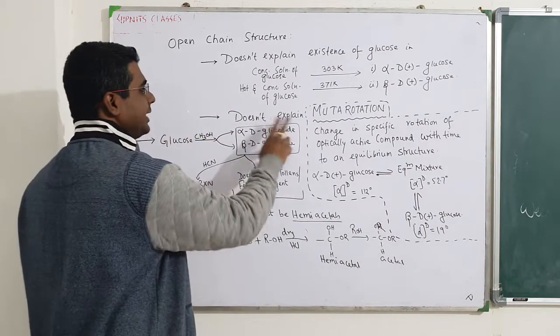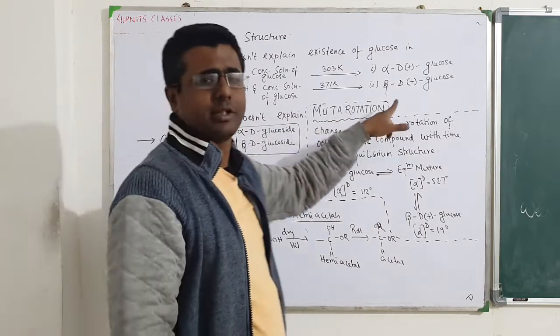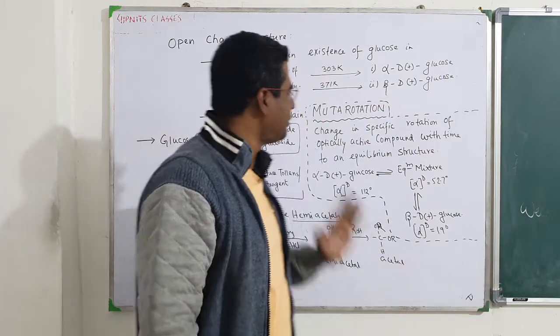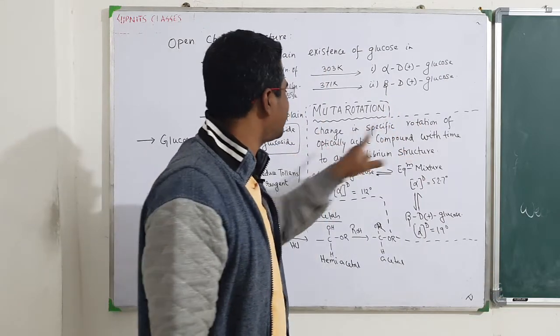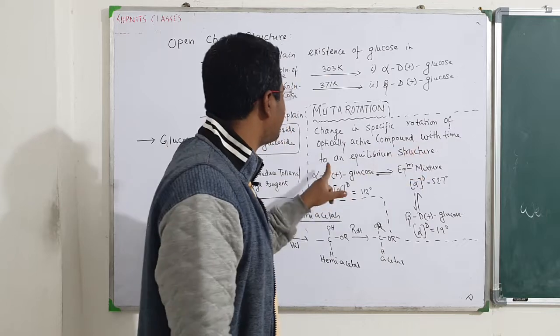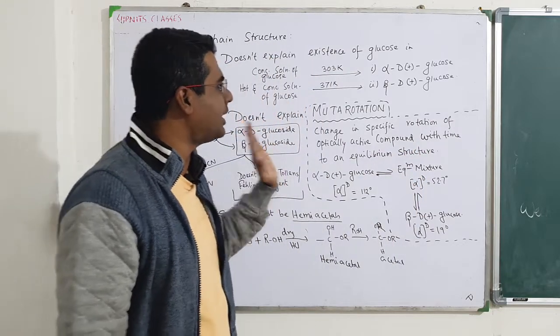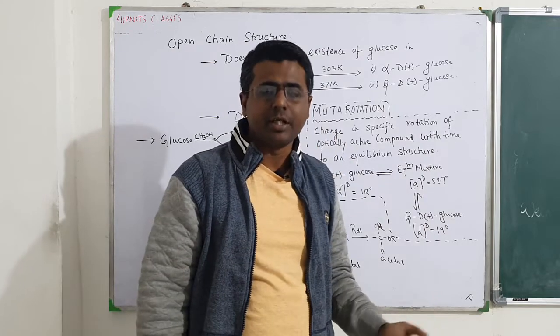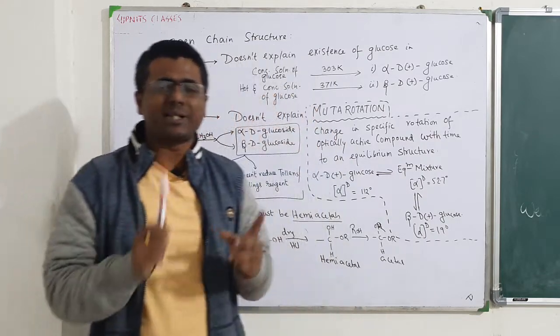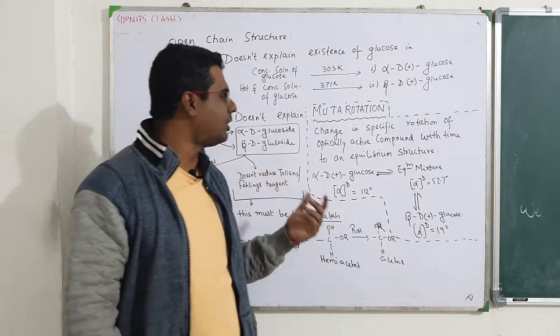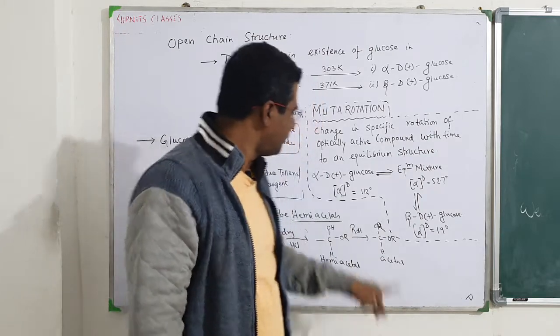Second thing, it doesn't explain something called mutarotation. What is mutarotation? Mutarotation is the change in specific rotation of an optically active compound with time to an equilibrium value. Now the thing is that you really have forgotten what you have studied in class 11. In class 11 you have studied in optical isomerism, there is something called specific rotation which used to be denoted by alpha D.